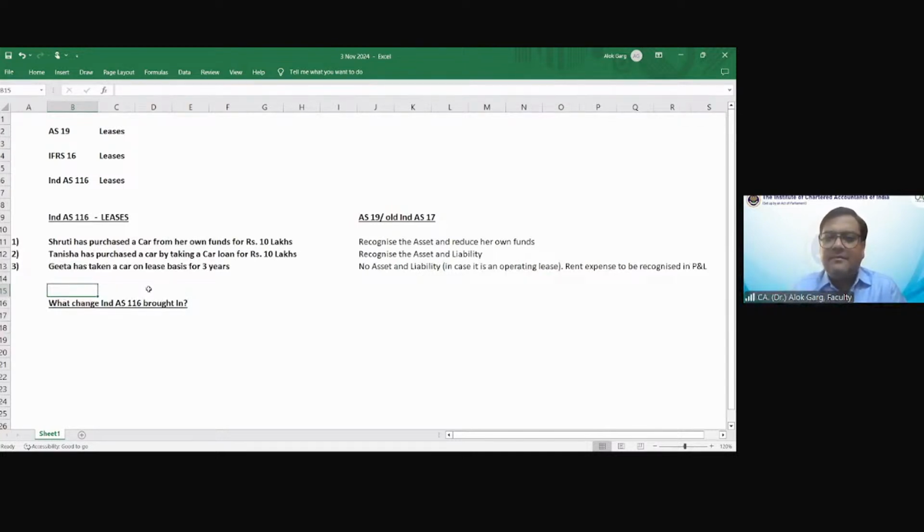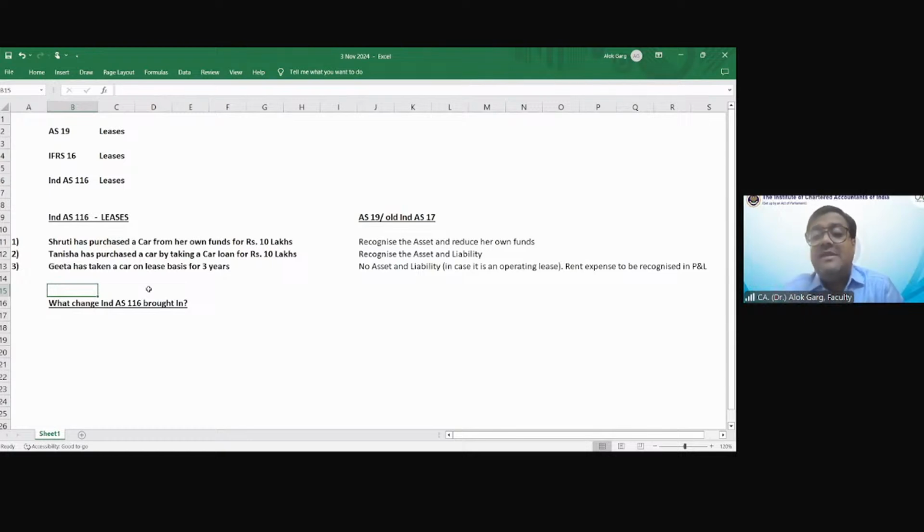Correct? So likewise, Ind AS 116, IFRS 16 said, nothing doing. If you are getting a right to use some asset, you have to capitalize this into your balance sheet as an asset on one side and as a liability on the other side.